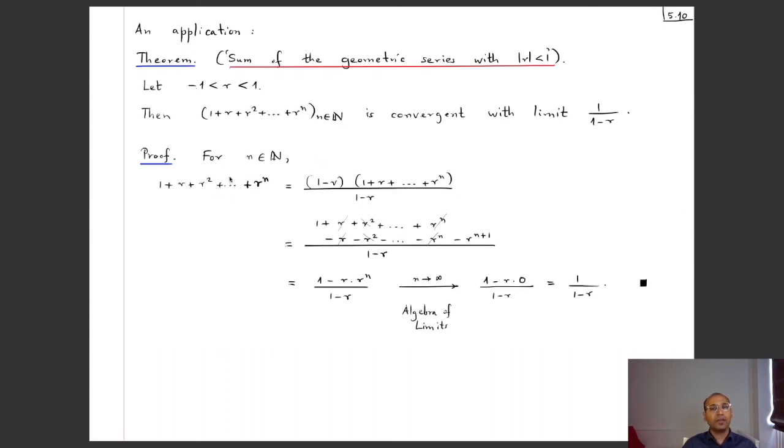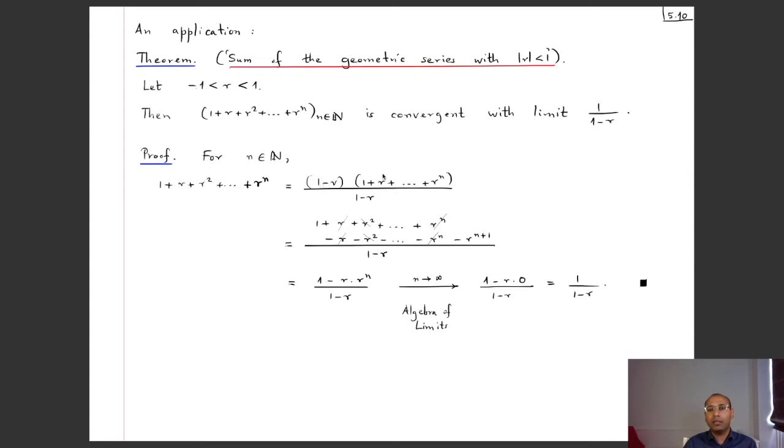The nth term is given by 1 plus r plus r squared and so on up till r to the power n, and this is the sum of a geometric progression. And we know how to handle this. There's this trick of multiplying the numerator and the denominator by 1 minus the common ratio. Why is that a good idea? Because the numerator then gives a telescoping sum. What do I mean by this?